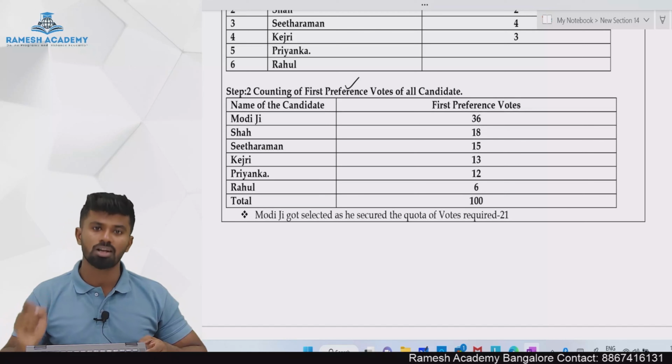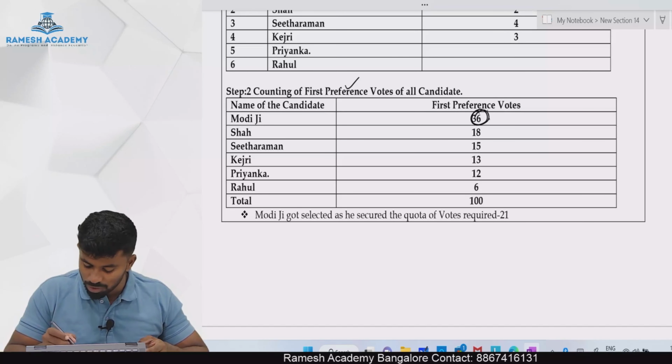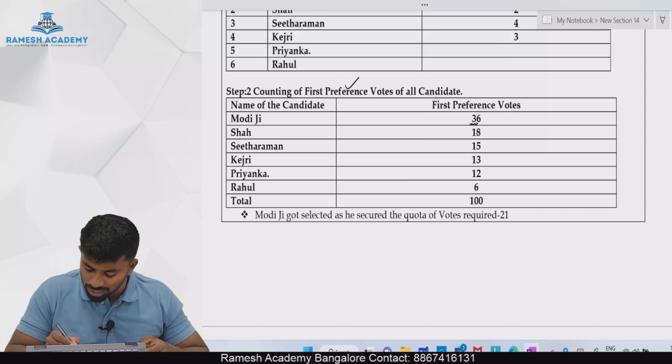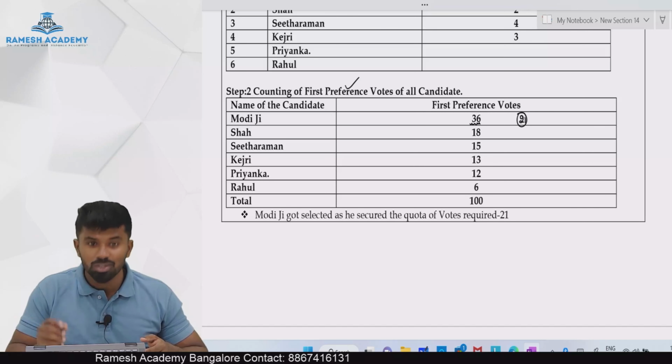So in the first round of counting, Mr. Modi ji got elected. Why? Because he got how many votes? 36 votes. And what is the quota required? Only 21. He got excess votes.